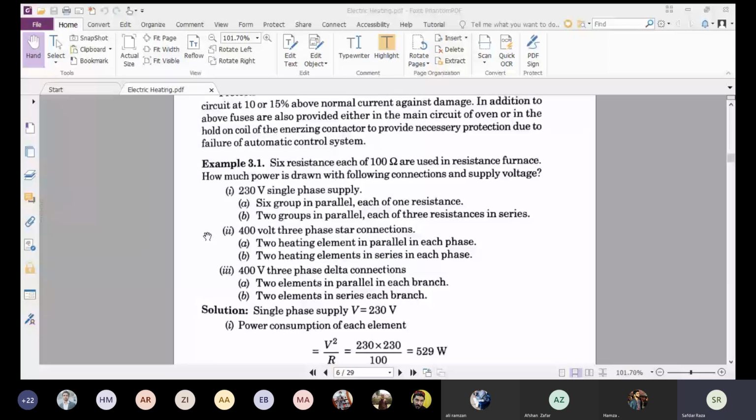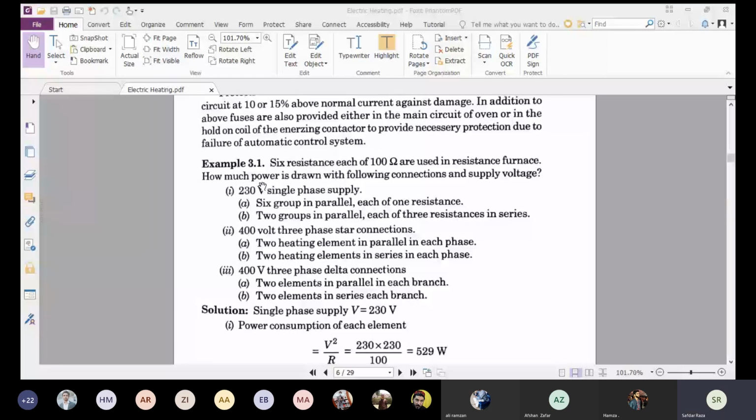Six resistances each of 100 ohm are used in a resistance furnace. Okay, in the first statement, what is the important thing? That there are six resistive elements. There are six heating elements, and each heating element has a resistance of 100 ohm. Okay, now the requirement is how much power is drawn with the following connections and supply voltage. So what we have to calculate? We have to calculate the power.